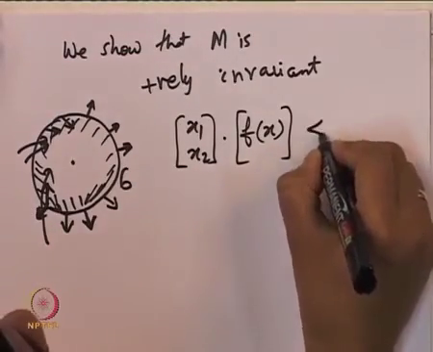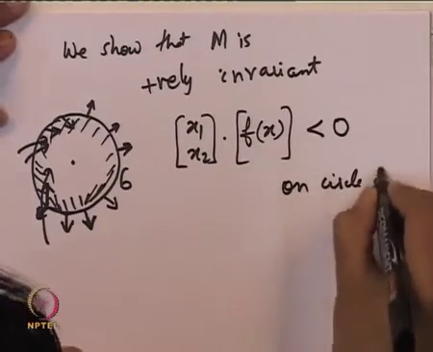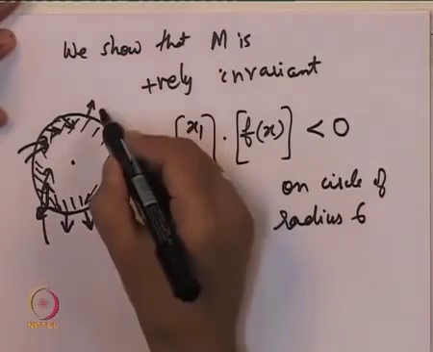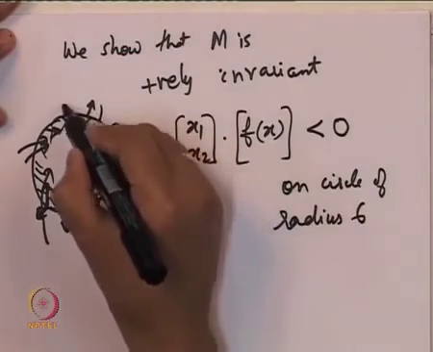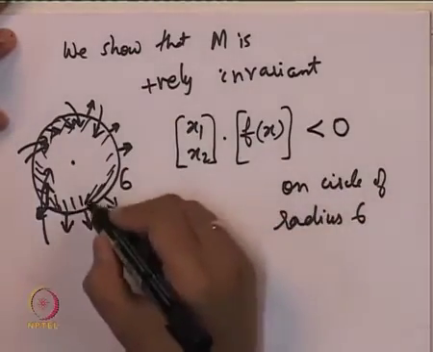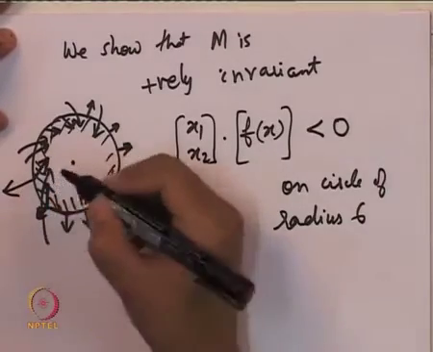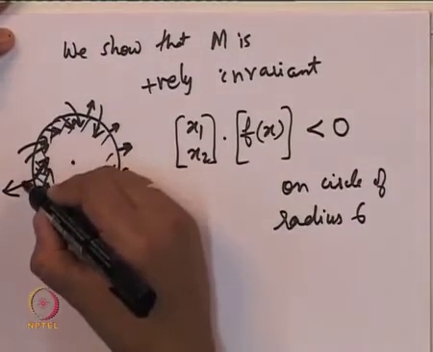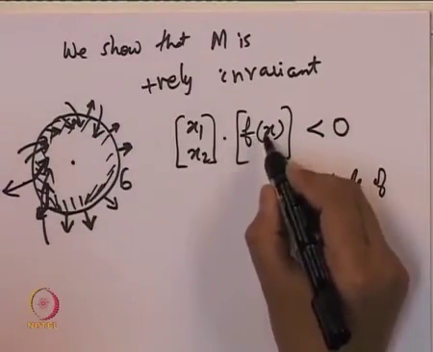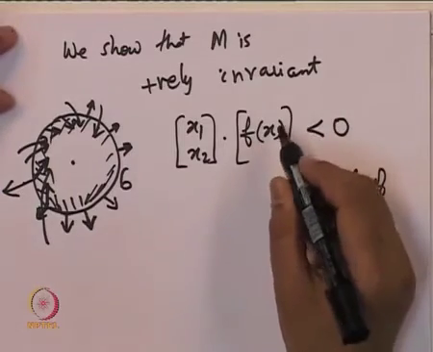If this inner product is negative on the circle of radius 6, it means that along this circle all trajectories are going inwards. Why is it inwards? Because this is a vector outward and this is f of x. This dot product being negative means the angle between the two vectors is obtuse. Why?